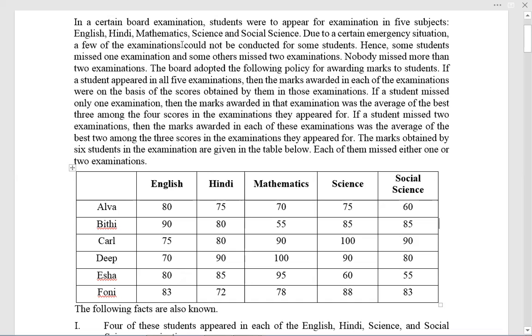Now, the board adopted the following policy for awarding the marks of the student. If a student appeared in all 5 exams, then the total marks awarded in each exam were on the basis of the scores obtained by them, which is not the scenario here because each either missed 1 or 2. If a student missed only 1 exam, important, if a student missed only 1 exam, then the marks awarded in that exam was the average of the best of the 3. Be very careful. Outcome of missing 1 exam.